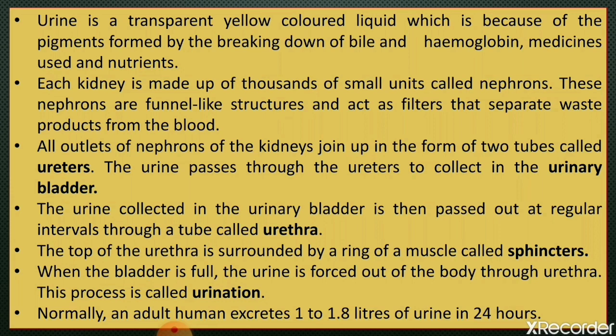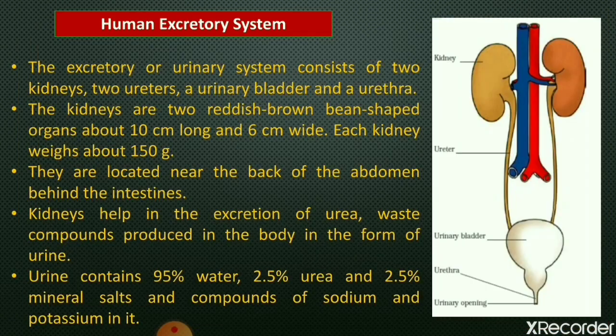Ureters take it to the urinary bladder, which expands like a balloon as more urine collects inside it. So here you can see the diagram of the urinary bladder. First, nephrons present in the kidneys filter the blood, collect the urine, and bring it into the urinary bladder by ureters.